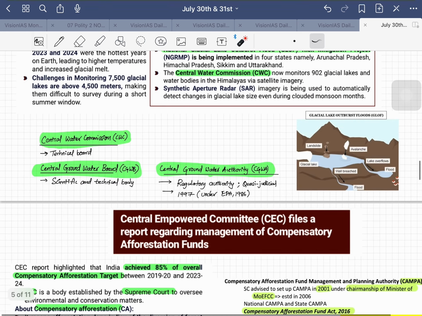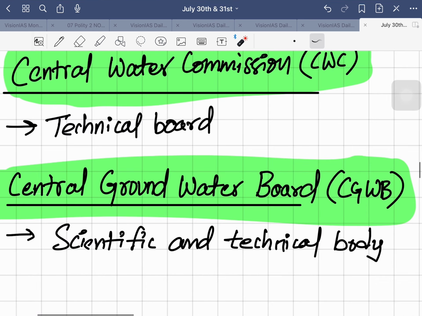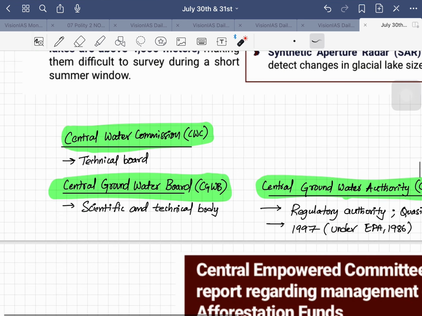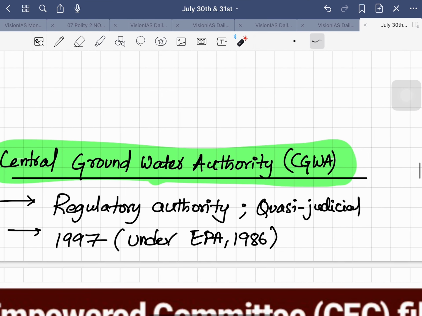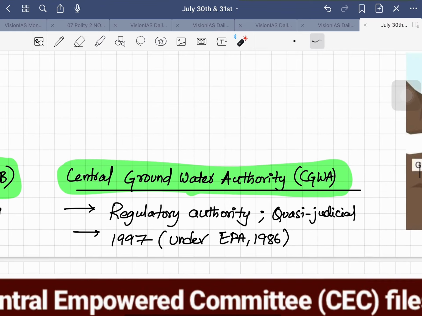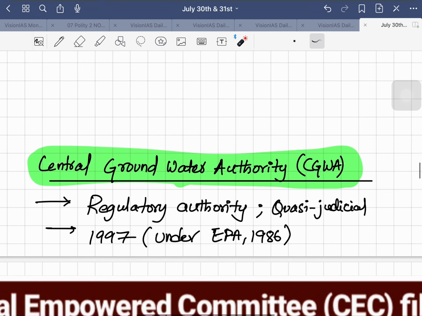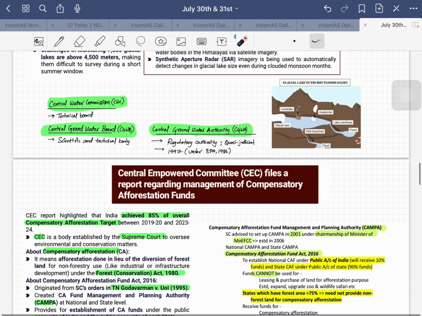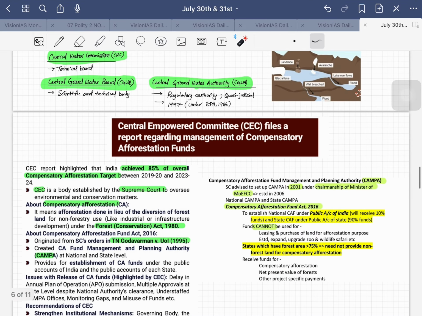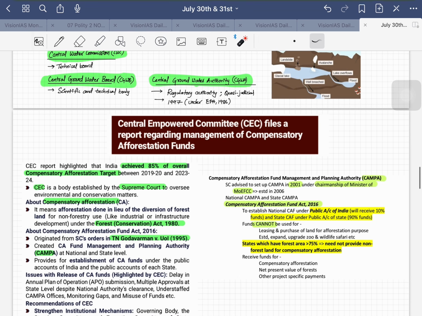Central Groundwater Board is a scientific and technical body focused mainly on groundwater only. And Central Groundwater Authority is a regulatory authority which has quasi-judicial powers as well. It will also issue NOCs, no objection certificates, and it is established under the EPA 1986, so it's a statutory body. These are the differences between the different bodies that we have regarding waters and generally about water.